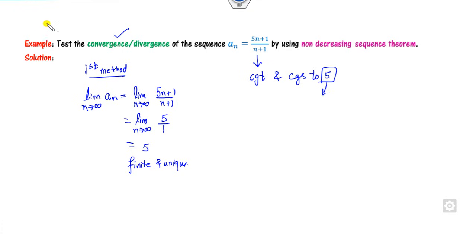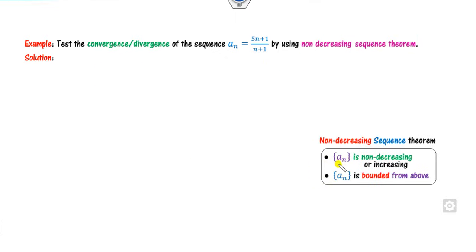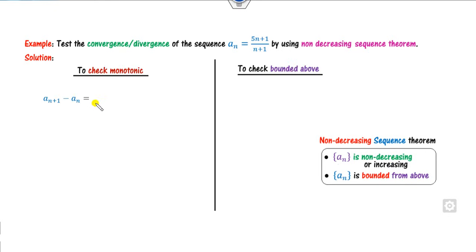Now, the question suggested you have to find the convergence by using this theorem. What is the theorem? You have to prove that this sequence is monotonically non-decreasing and bounded above. A very simple approach: we can start from here. What is a_{n+1}? I have replaced n with n plus 1, minus a_n. This is my a_n. So what is that? This is (5n+6)/(n+2).